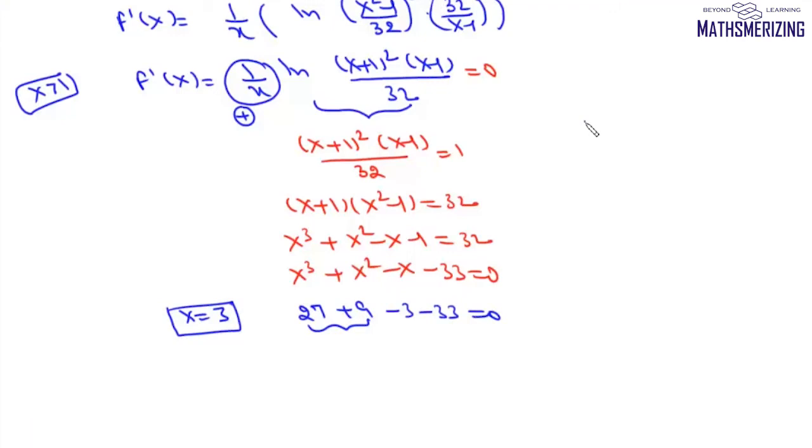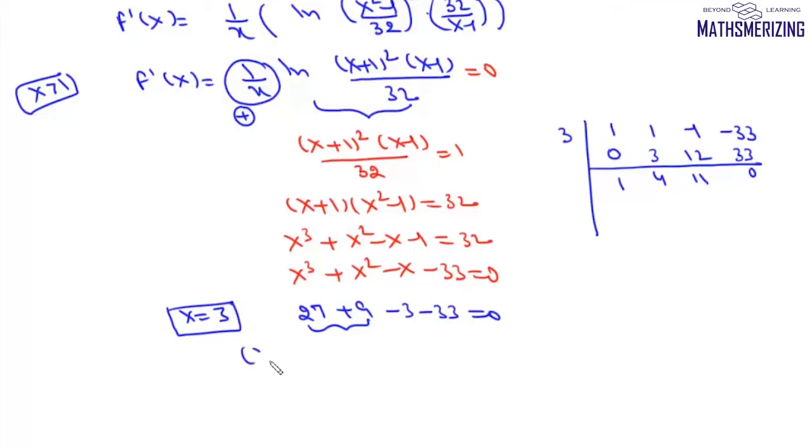Now we'll use synthetic division. So it will be 3, and then here the coefficients are 1, 1, minus 1 and minus 33. Now this one will be 0. So this is 1. Then 3 into 1 is 3. It will be 4. 4 into 3 is 12. So it will be 11, and 11 into 3 is 33. Now it will be 0. So we can factorize this as (x minus 3) into (x square plus 4x plus 11) equals 0.